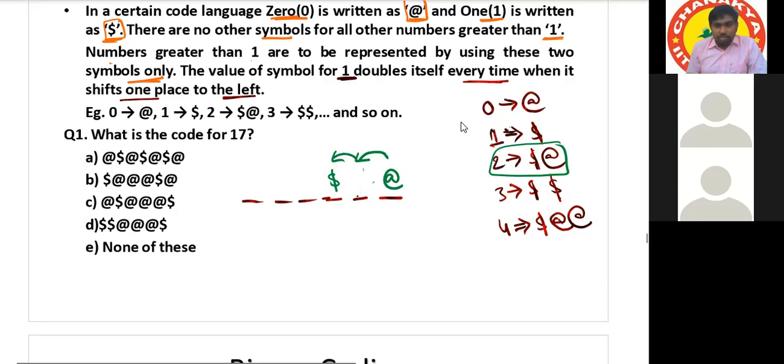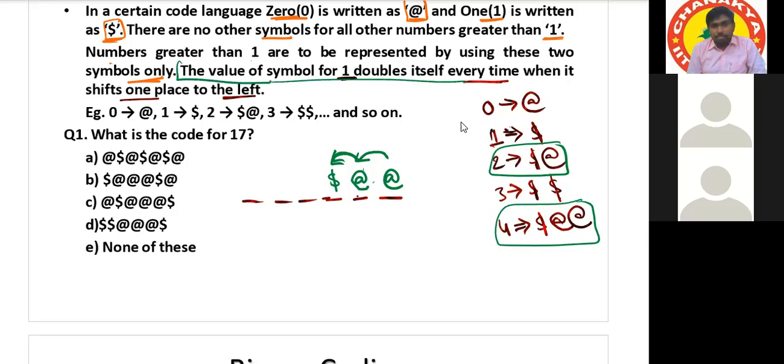Yeah, if $ is shifted one more position to the left, nothing is there in this location. We can fill that by 0, and 0 means @. Now tell me what is its value in the given list? 4, right? Yes, sir. Previously it is 2, becomes double or not? 4. Yeah, that is what he is telling in this statement. The value of symbol for 1 doubles itself every time when it shifts one place to the left. Yes or no? Yes, sir.